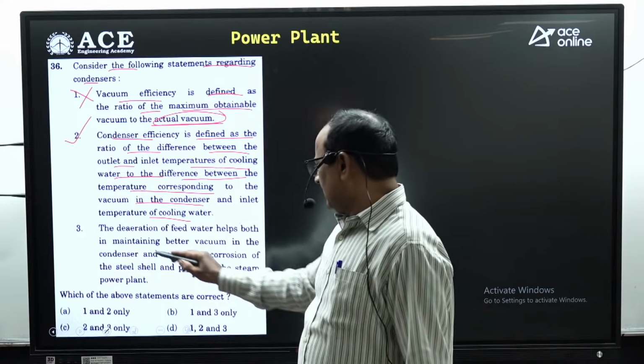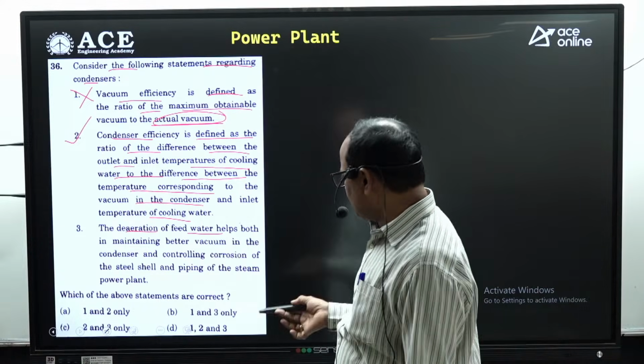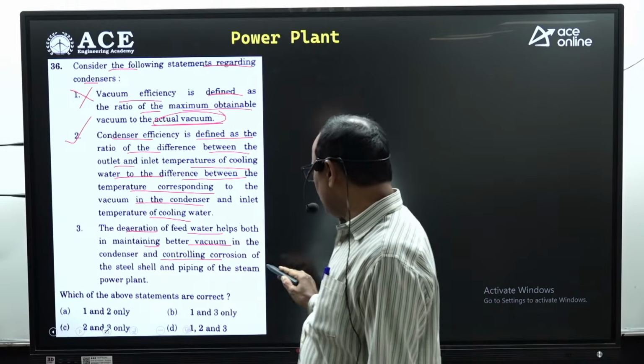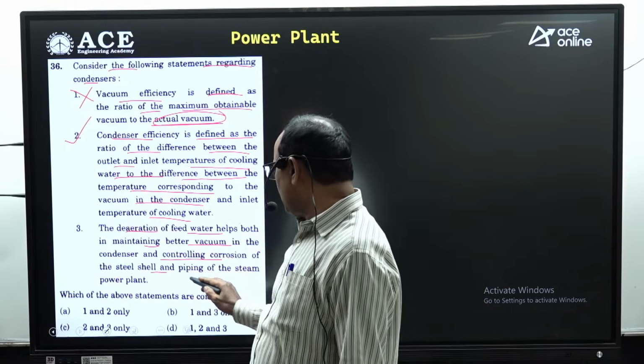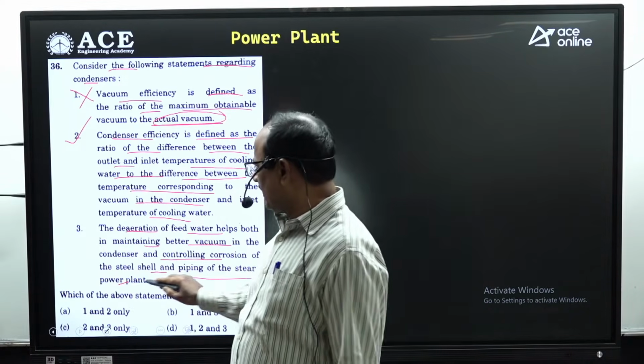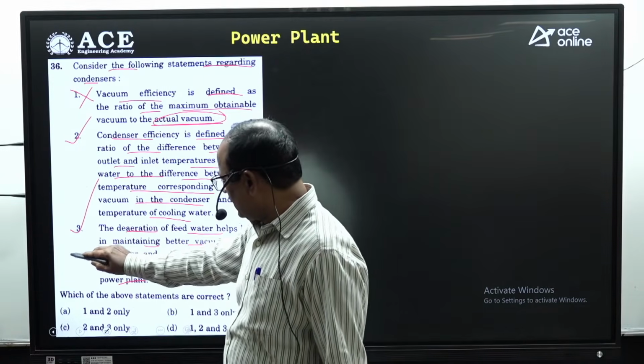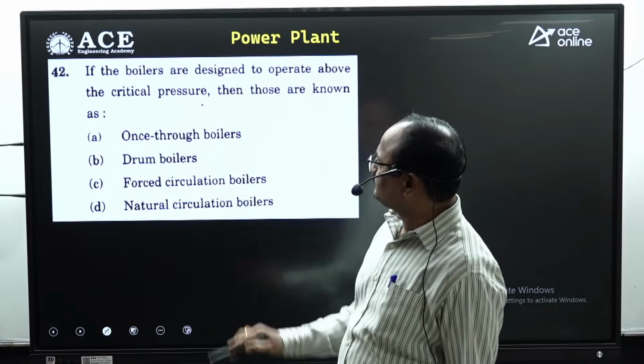Absolutely correct. The deaeration of feed water helps both in maintaining better vacuum in the condenser and controlling the corrosion of the steel shell and piping of the steam power plant. Absolutely correct. 2 and 3 are correct. Look at the option C. Option C is absolutely correct.